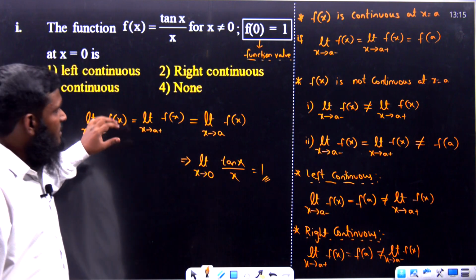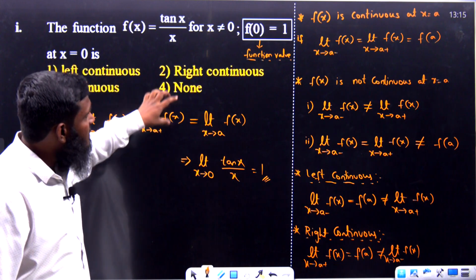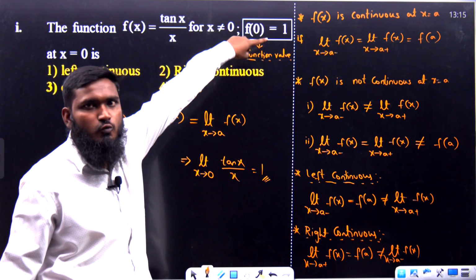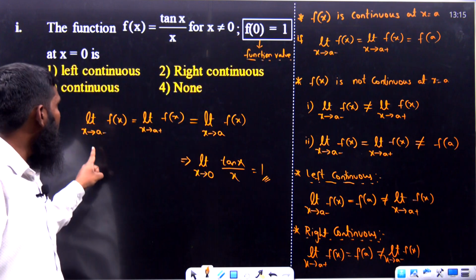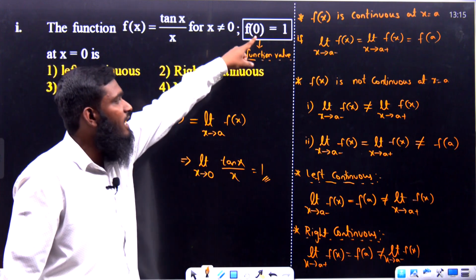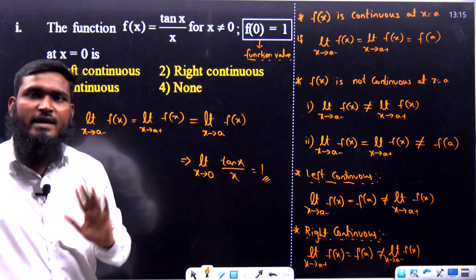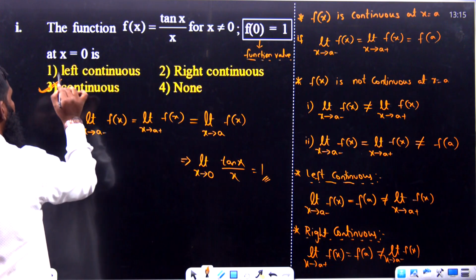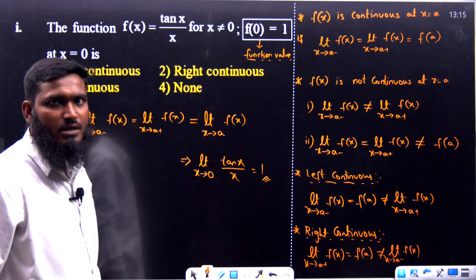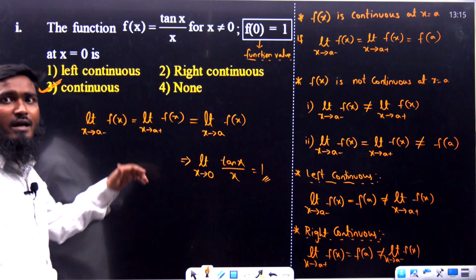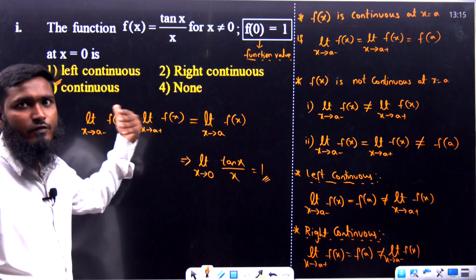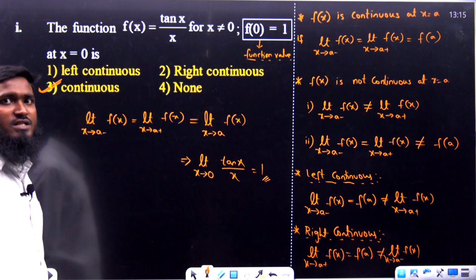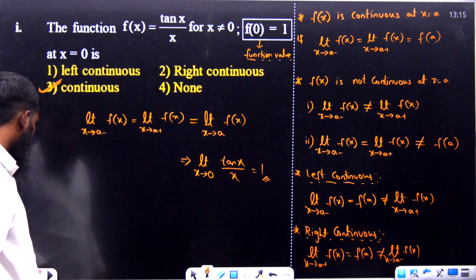So this LHL value, RHL value and function value, if you are seeing carefully, it is the same. If it is the same, then what we can say over here is that the function is continuous. Continuous means option number 3 is correct. So according to this condition only, we have to apply LHL value, RHL value and function value, and we have to solve all the questions over here.